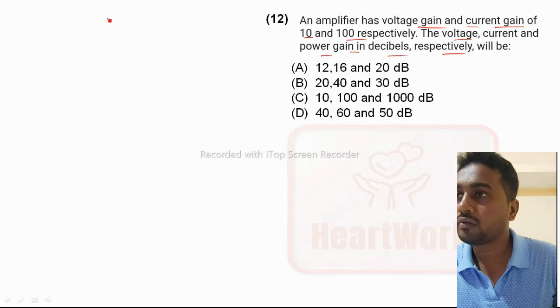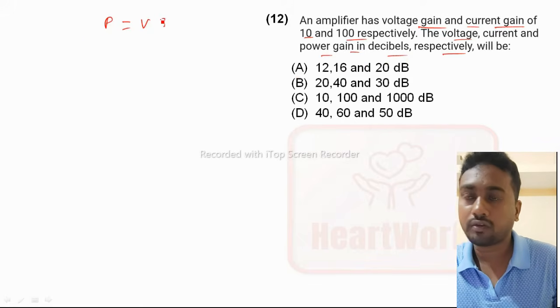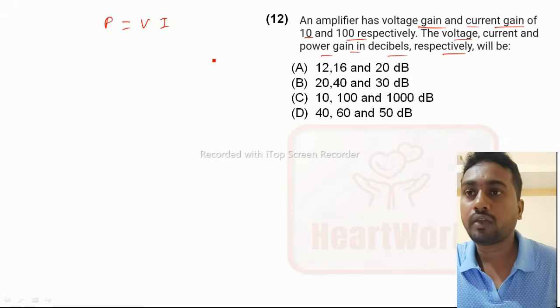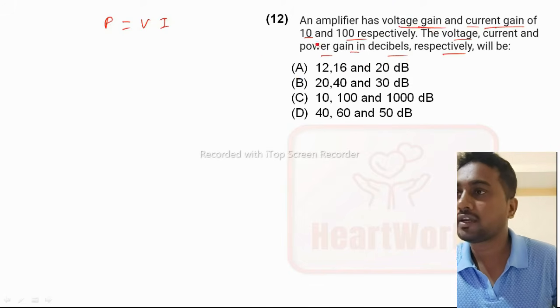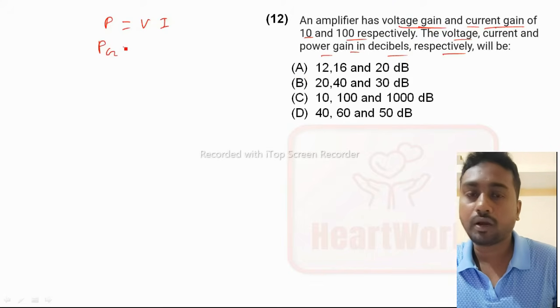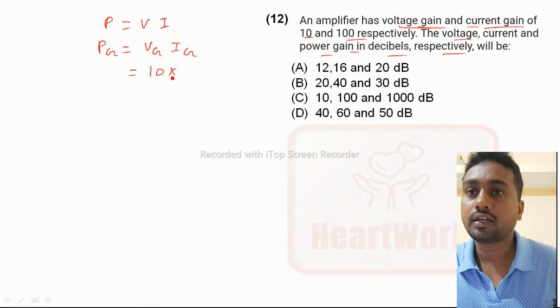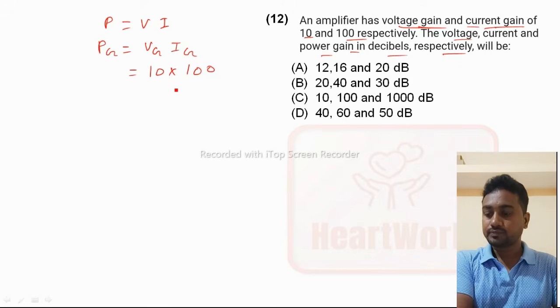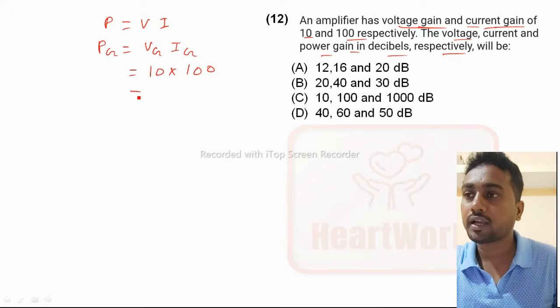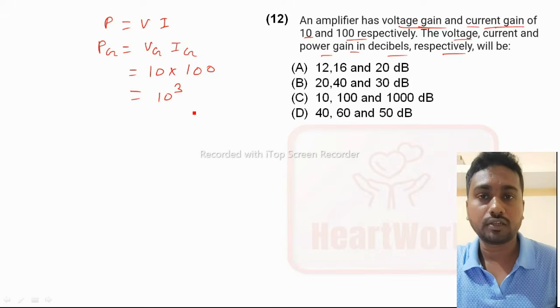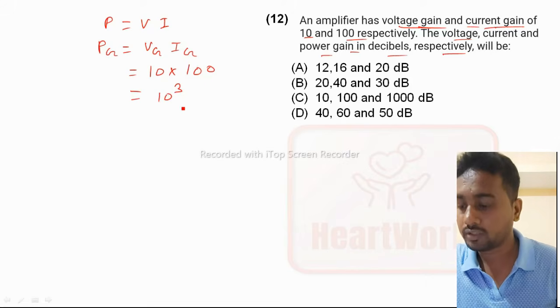So power equals what? P equals VI. What have we been given? Voltage gain and current gain. So we will first find the power gain. The voltage gain is 10, and the current gain is 100, as given in the question. So we can write this as 10 to the power 3. So the power gain is 10 to the power 3.